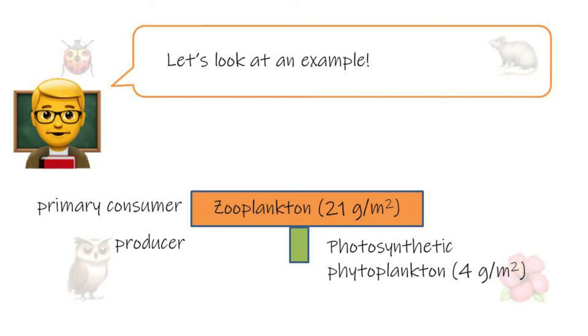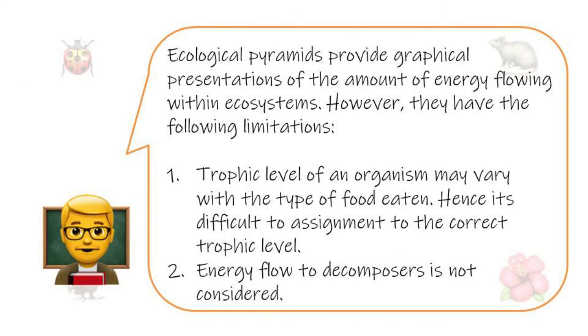Photosynthetic phytoplankton, in this case the producer, is eaten by zooplankton, which is the primary consumer. At a particular point of time, the total biomass of phytoplanktons is small. However, the phytoplankton reproduces very rapidly, so that its small biomass can support the larger biomass of the zooplankton. Ecological pyramids are useful tools for scientists to show what's happening in an ecosystem. However, they do have limitations.